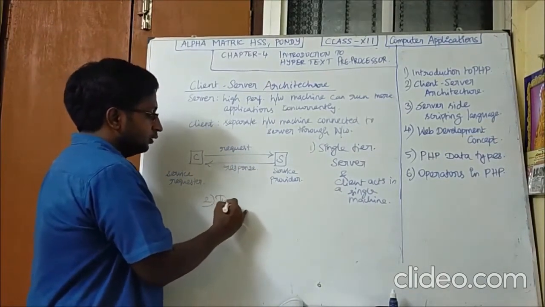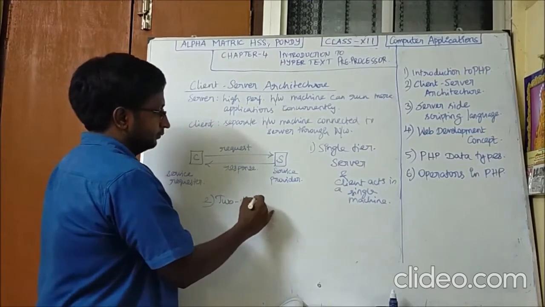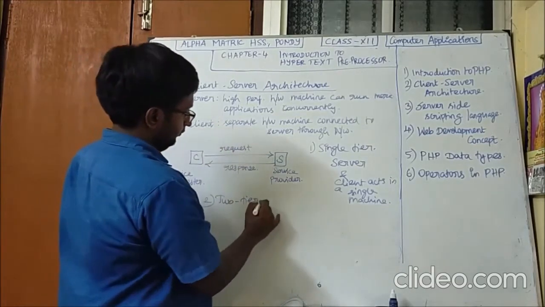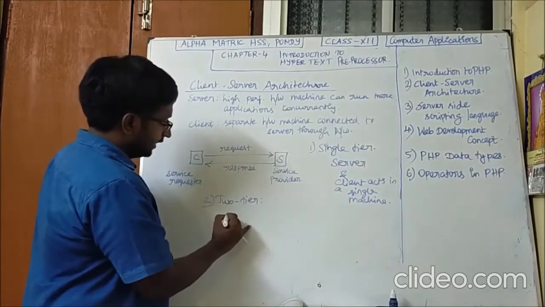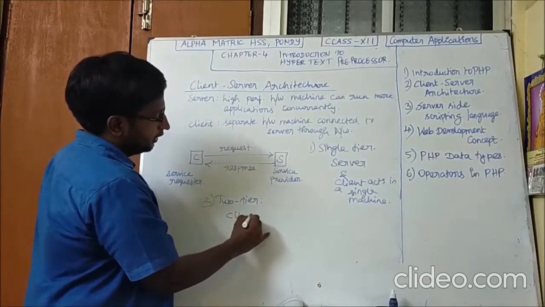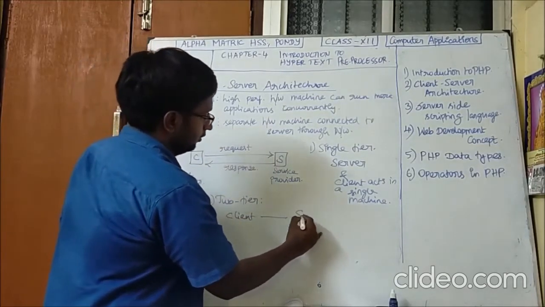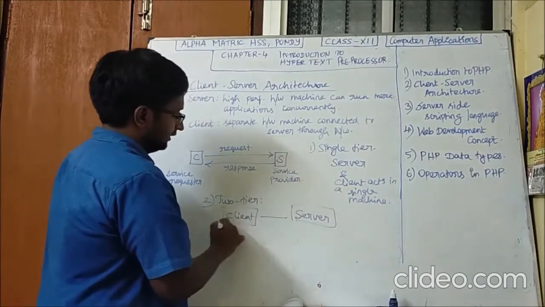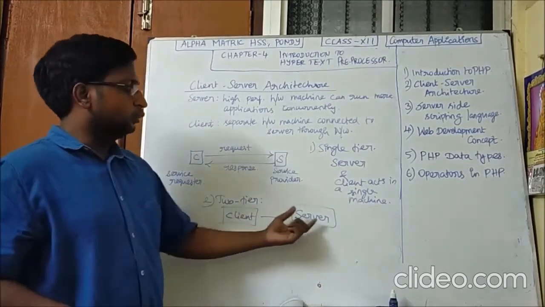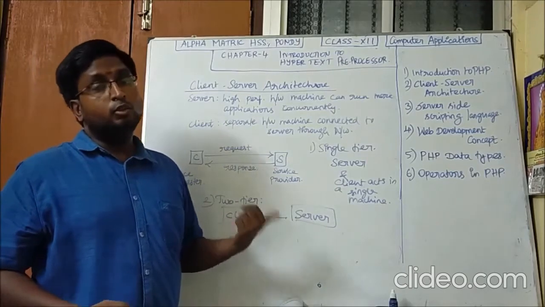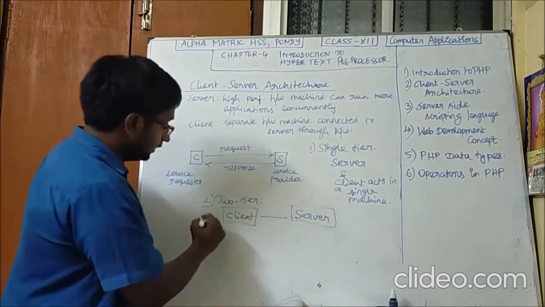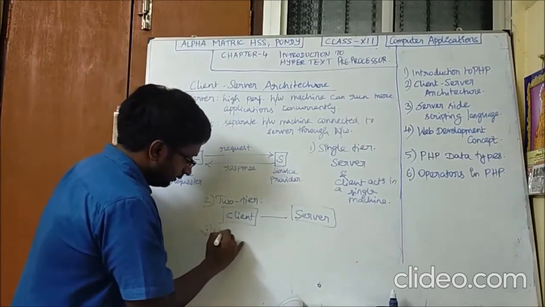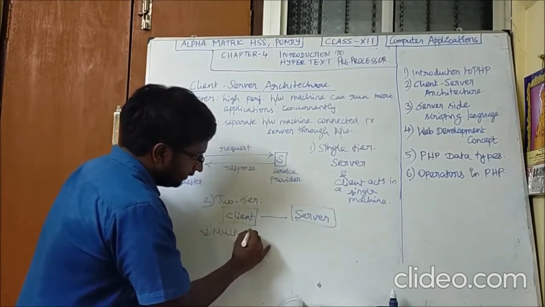Next is the two-tier architecture. Here the client is separate and the server is separate. You have two tiers, so that is the two-tier architecture. And the last one is the multi-tier architecture.